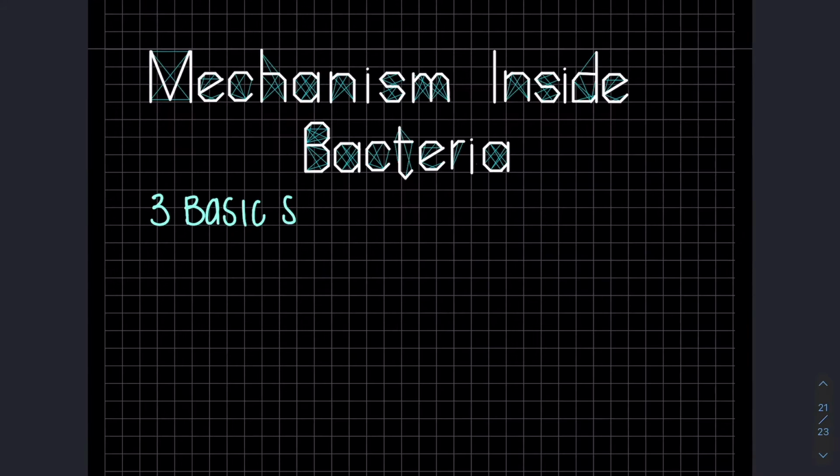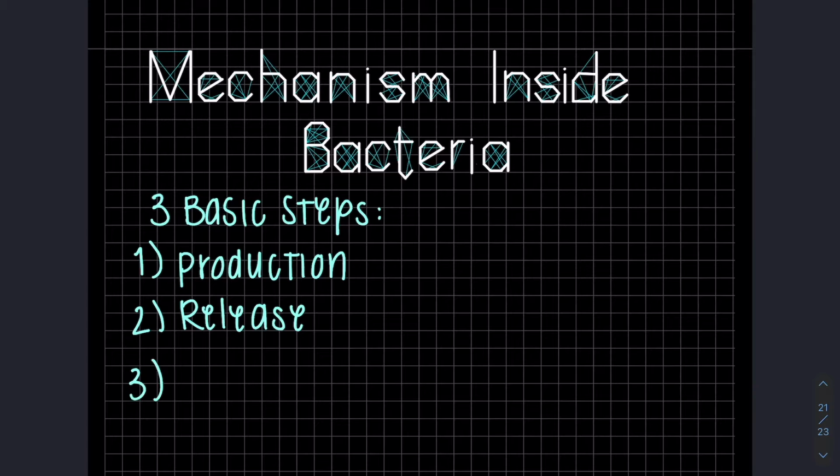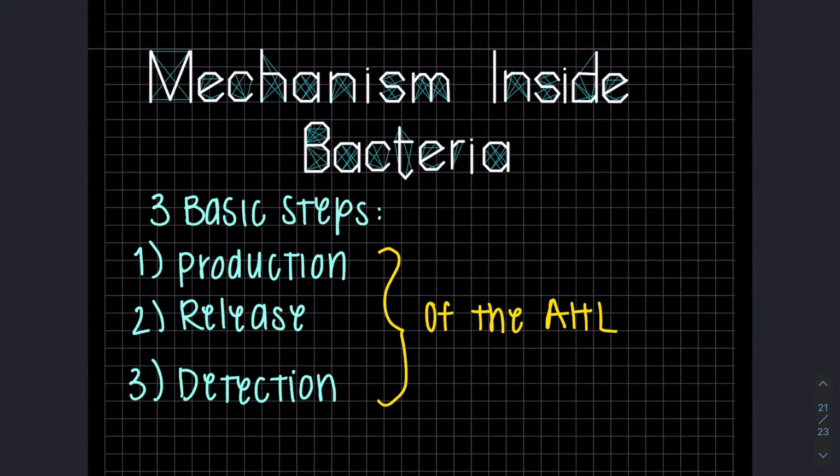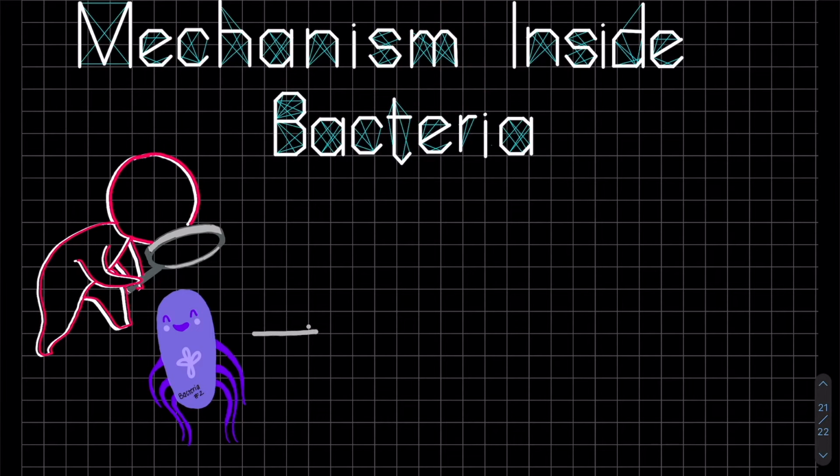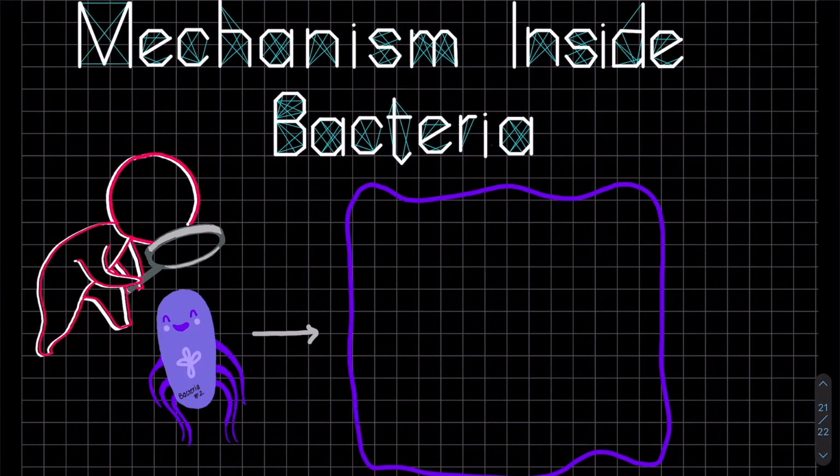We saw how quorum sensing affects plants, so now we'll go through a basic mechanism of quorum sensing to relate it to both plants and animals. As we now know, quorum sensing is regulated by production of AHLs.